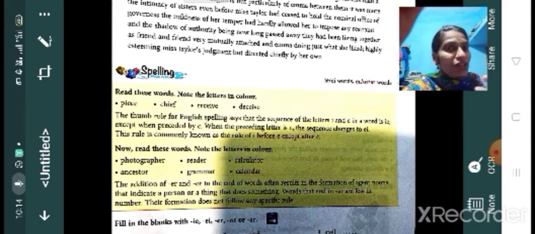The addition of ER and OR to the end of words often results in the formation of agent nouns. Agent noun means what, children? Agent nouns means it indicates a person or thing that does something. So if we add ER, OR at the end of a word, sometimes it results in the formation of agent forms. Okay, just photograph.